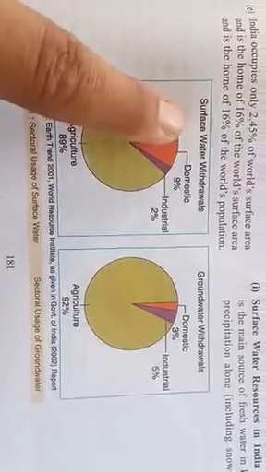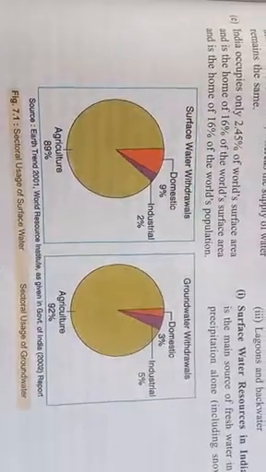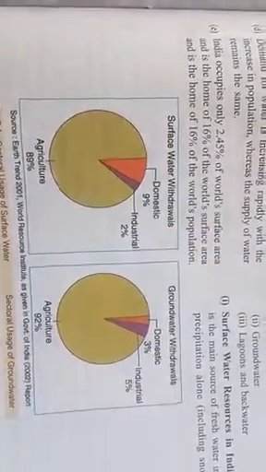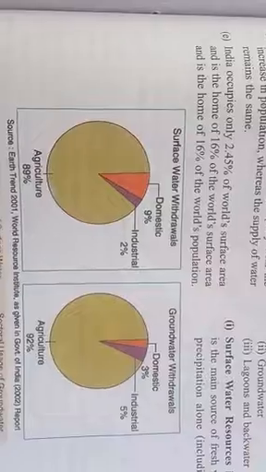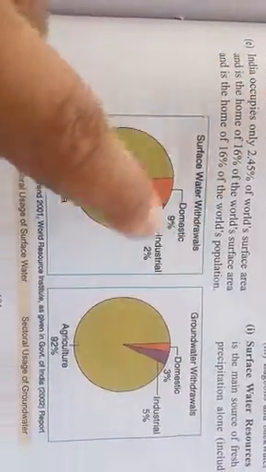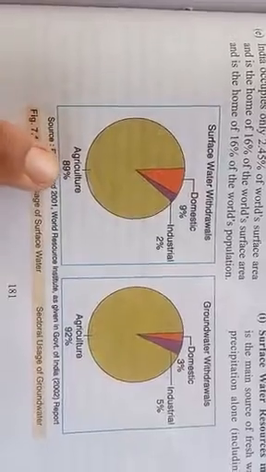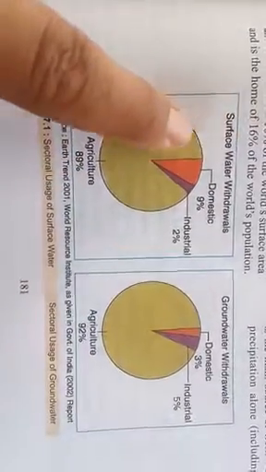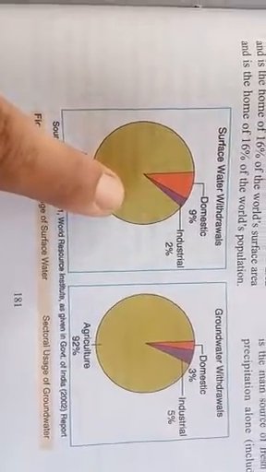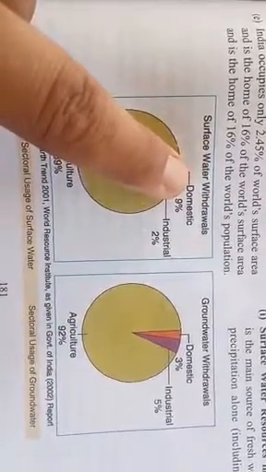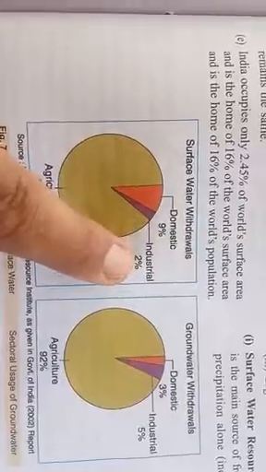Surface water is in the shape of rivers, ponds, lakes, tanks, and withdrawals means to take out the water from the land. So in surface water withdrawals, if you see, 89% is for agriculture. And in orange color, 9% is used for domestic purposes and only 2% is used for industrial.